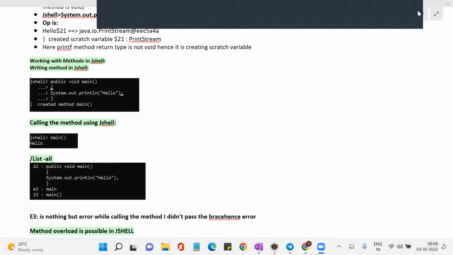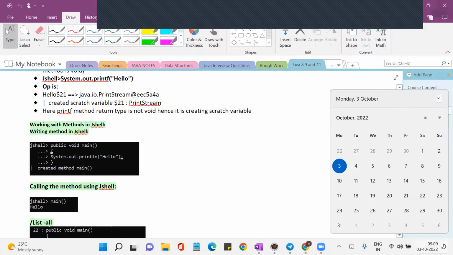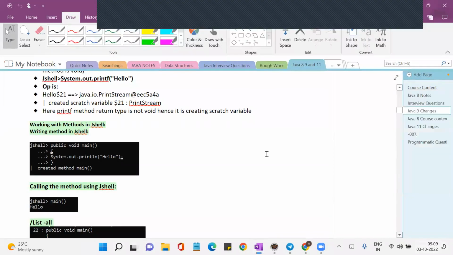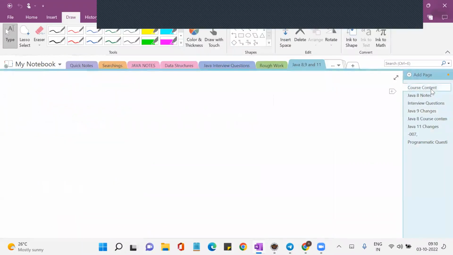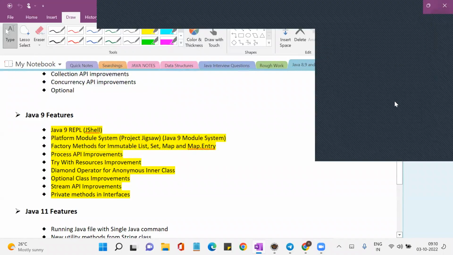So in this class, we are going to learn about the Java 9 and 11 features. This is the third demo class. We have completed 2 demo classes on the Friday and Saturday, 30th September and 1st Saturday. This is the last demo class. In this course, we are going to learn what new changes were introduced in Java 9 and what new changes were introduced in Java 11.